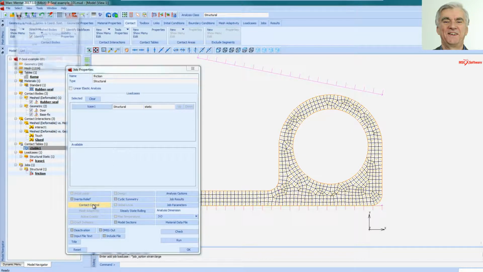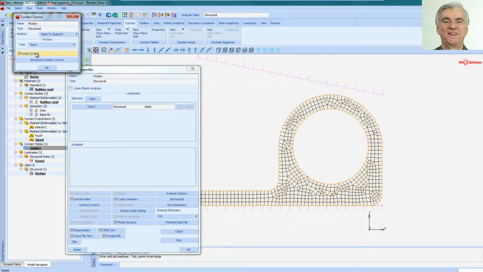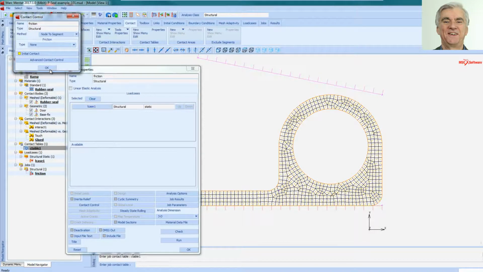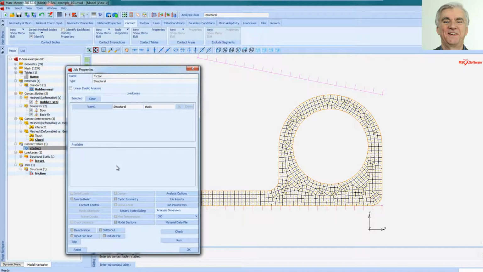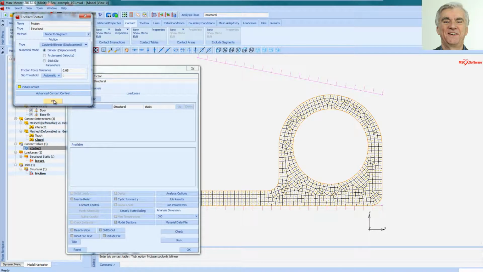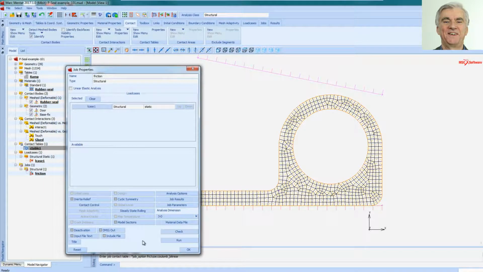On the left I've got contact control. I do want initial contact because I want this gluing of the curve to the rubber elements to take place right from the word go. Okay, so I've put in my contact table there and click OK. Before I close that, actually, I want to put on friction, Coulomb friction. That means that I've got control over whether I use the friction at this stage of just before I run the job. Okay, so creating the actual job. So now I've got friction switched on.